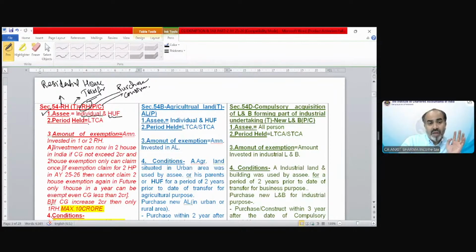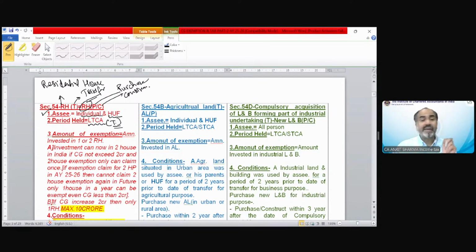Second point, the asset should be a long-term capital asset. So the residential house you are transferring should be a long-term capital asset. If it is a short-term capital asset, you cannot claim this exemption. So you must be seeing that the applicability says there should be a residential house transferred and there should be a purchase or construction of a residential house. This point also has multiple other conditions, but you should be an individual or HUF. The transferred residential house should be a long-term capital asset. If it is short-term, go away. There would not be exemption under section 54.